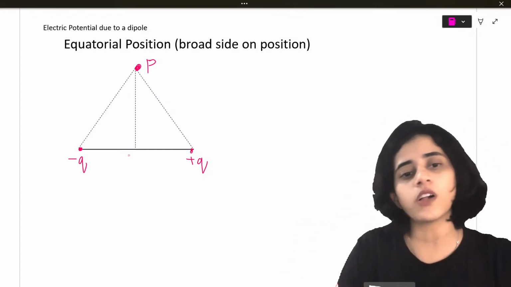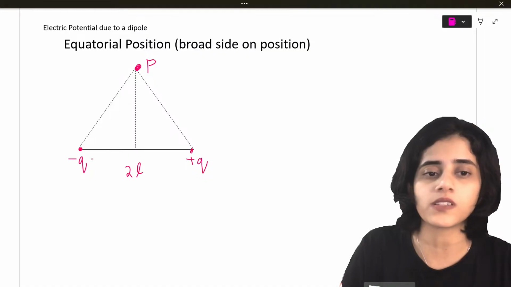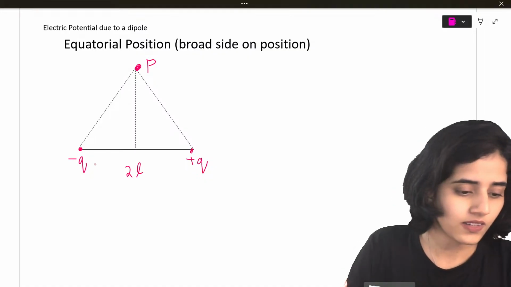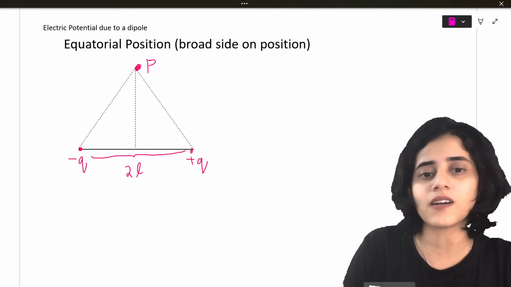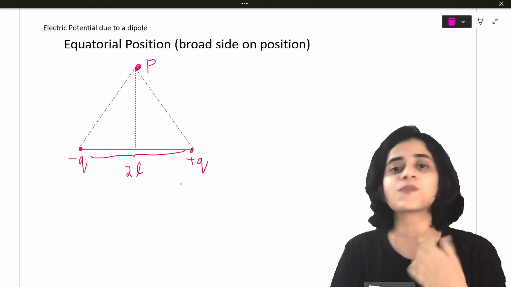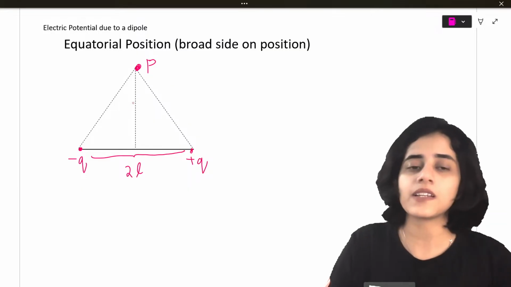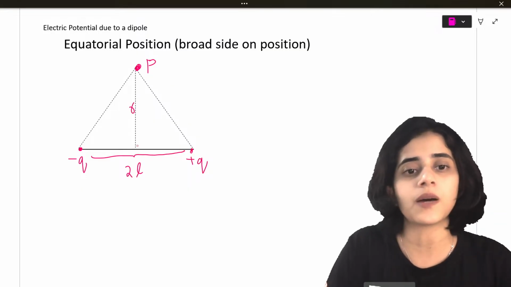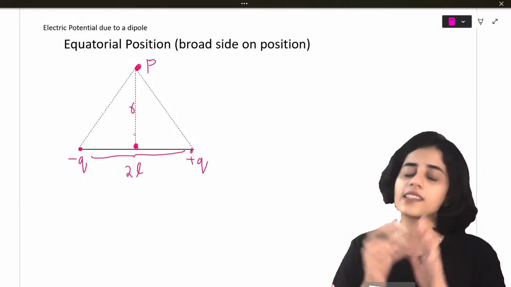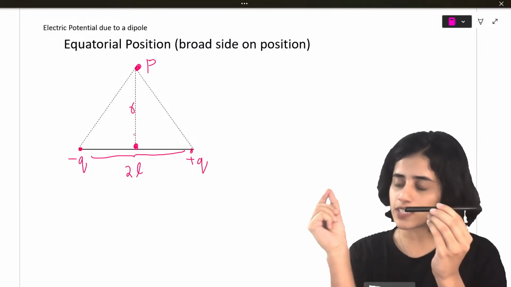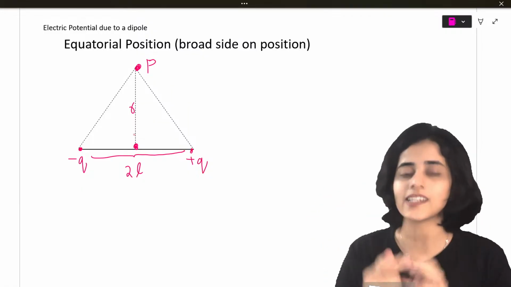Now here also, what is the distance between the two charges? The distance between the two charges is 2L.